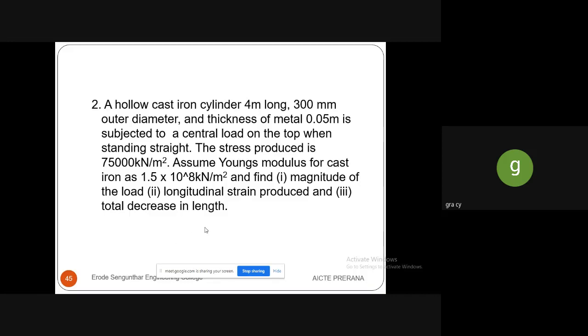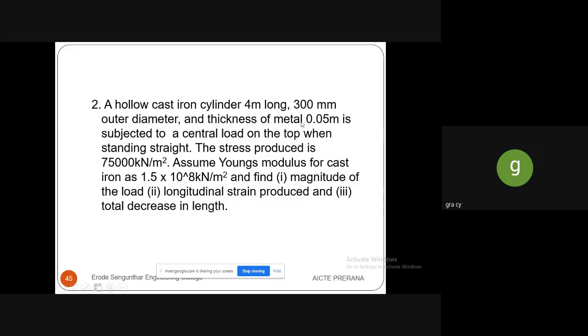So in this problem, we have to find out three criteria: the magnitude of the load, the longitudinal strain produced, and the total decrease in the length. So first thing is we have to find what the givens are here. Length is given as 4 meter. The outer diameter is given, as it is mentioned as hollow cast iron, and the thickness is given.